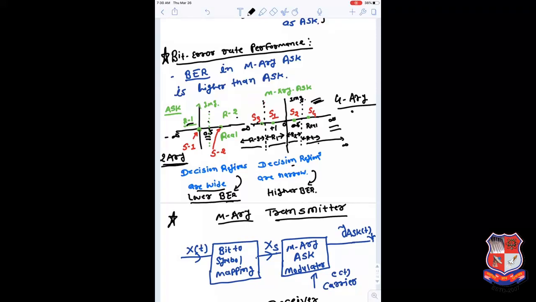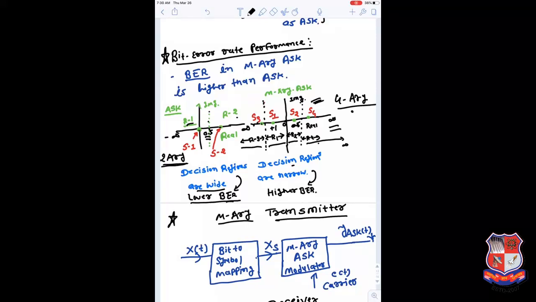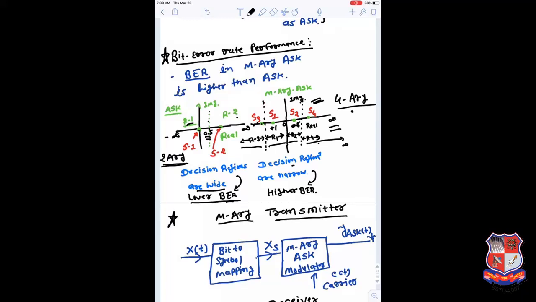Here the decision regions are narrow compared to the 2-ASK signal, because the total space is divided into 4 parts rather than 2 parts as in the earlier case. So the decision regions are narrow. A small error is sufficient to cross the boundary of a region, and then the symbol S1, corrupted by noise, may fall in the S2 region or S3 region and be counted as an error. So because of these narrow regions, they are susceptible to a higher bit error rate.